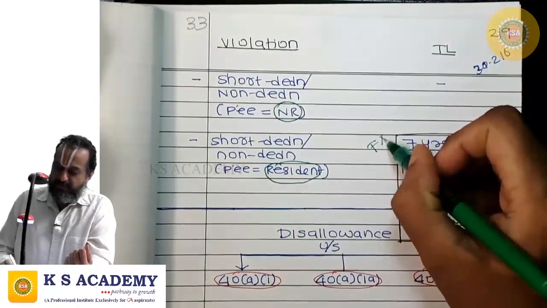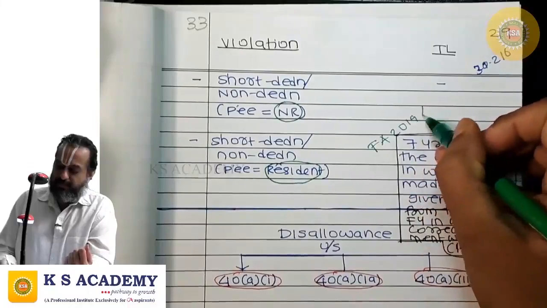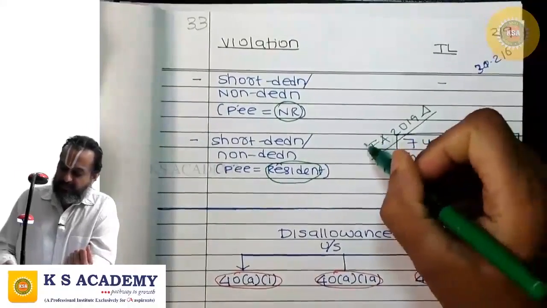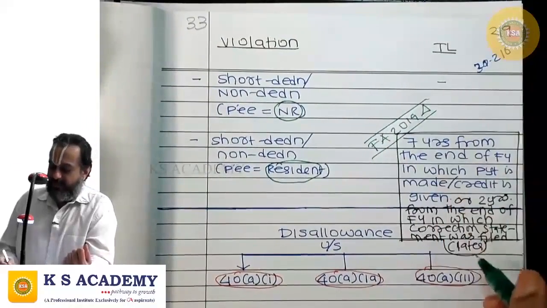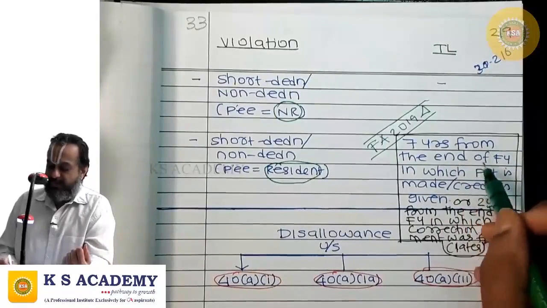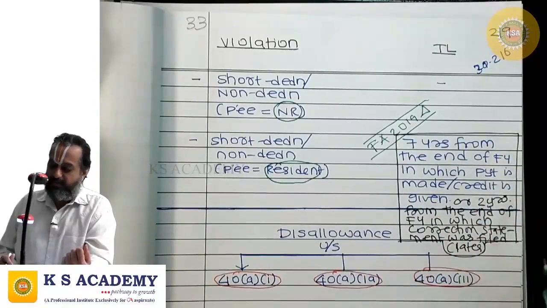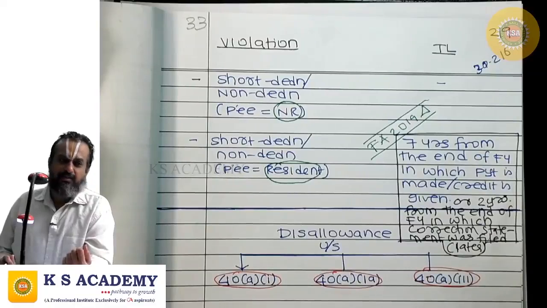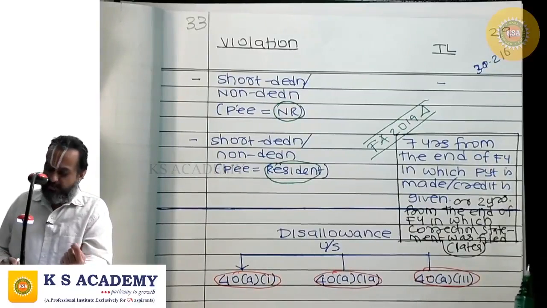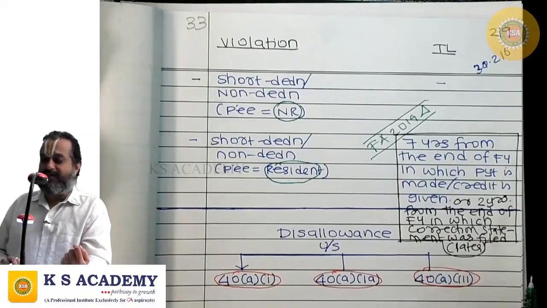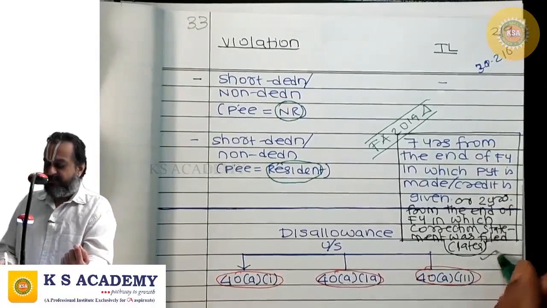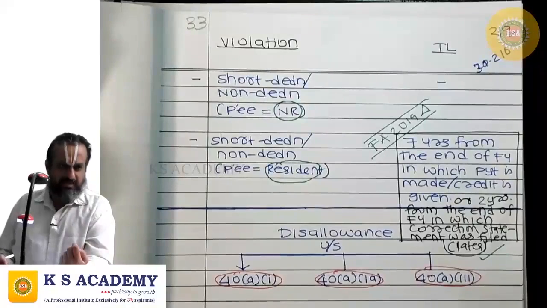Here the Finance Act 2019 amendment is there. What does it say? The time limit is 7 years from the end of the financial year in which the payment or credit is given, on which we need to deduct tax at source, or 2 years from the end of the financial year in which the correction statement is filed, whichever is later.